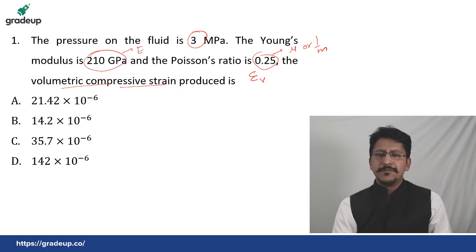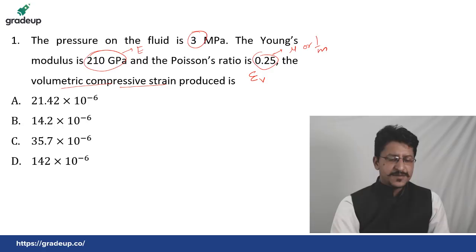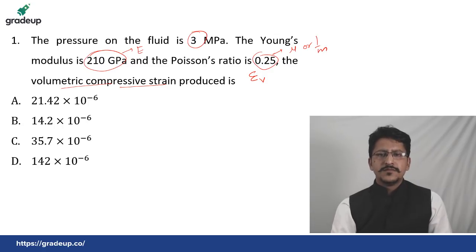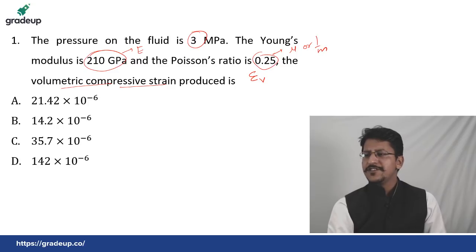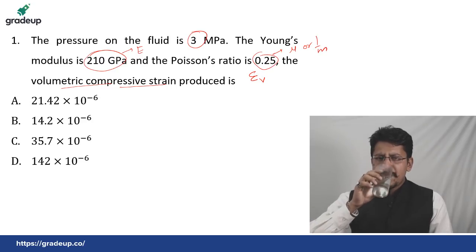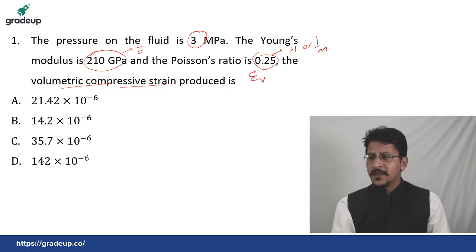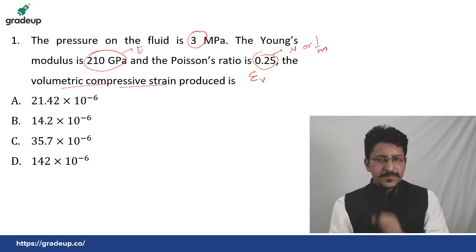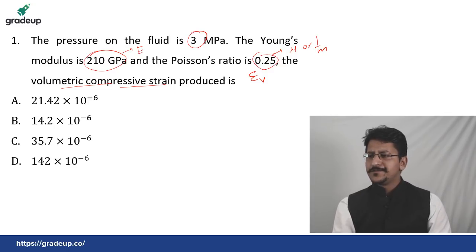Please hurry up, just 2 minutes. So, what is the formula for epsilon V, that is, volumetric strain? Recall it fast. Answers have started coming, A, B. Some might be right, some might be wrong. Let us see. Just one more minute to think over it.